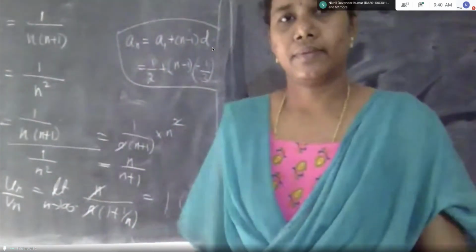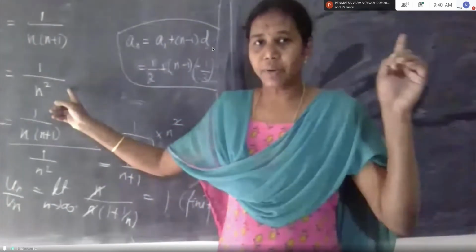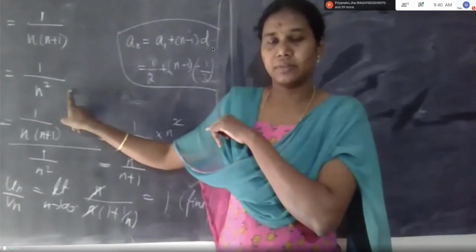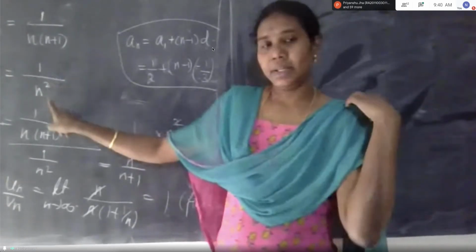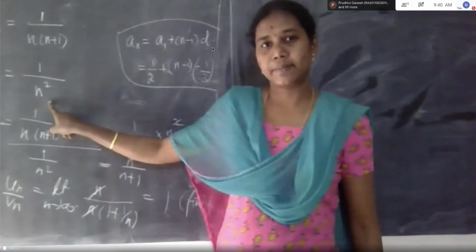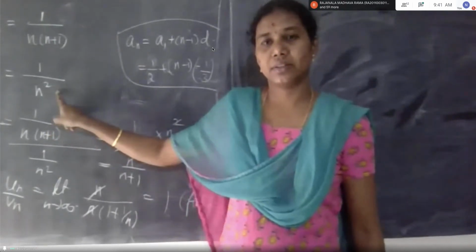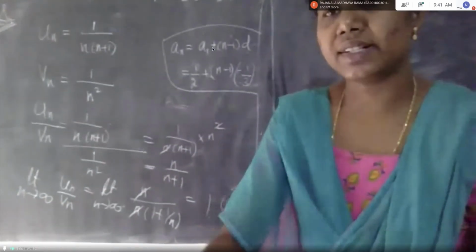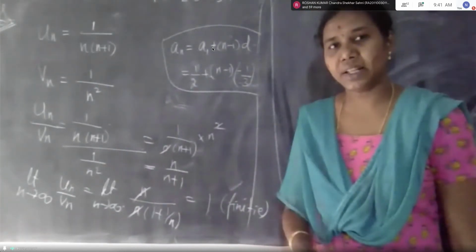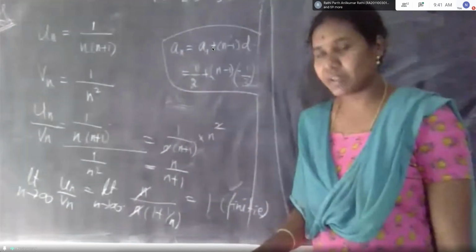Convergence, highest power n. I have given the theorem statement, I use that statement here: 1 by n power p. Here, what is p? 2. What is the statement? If p is greater than 1, the given series is convergent.